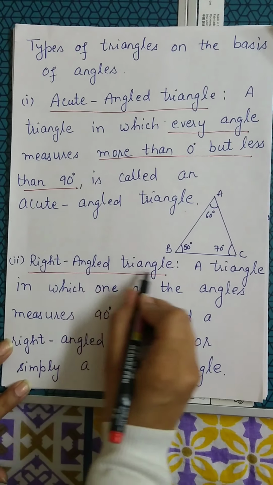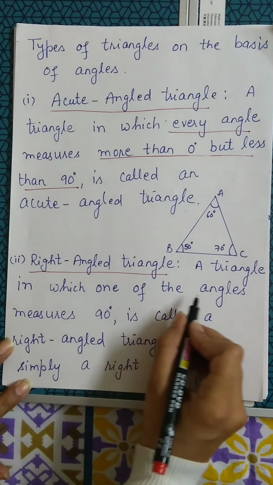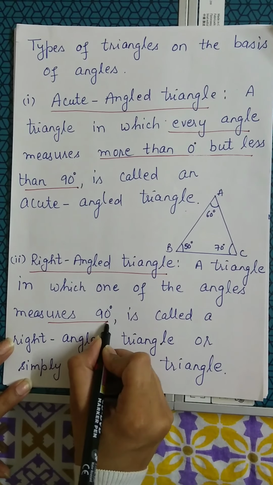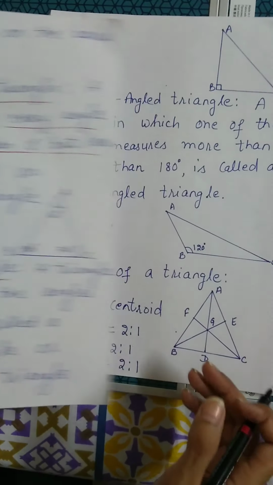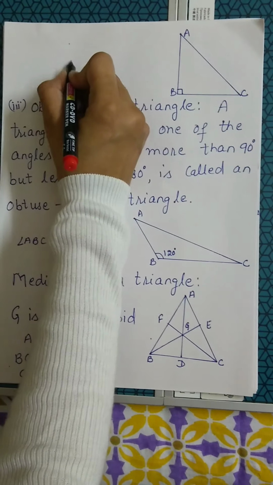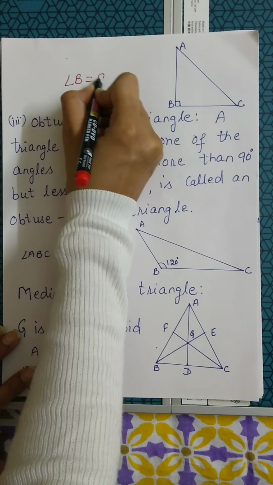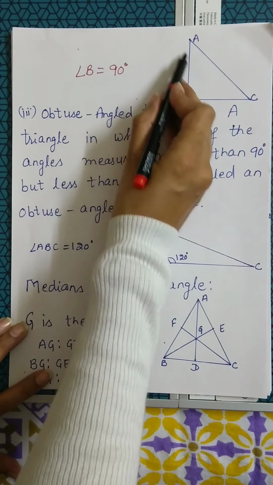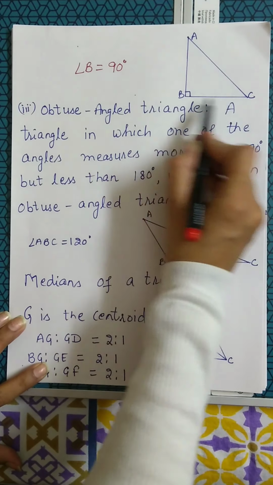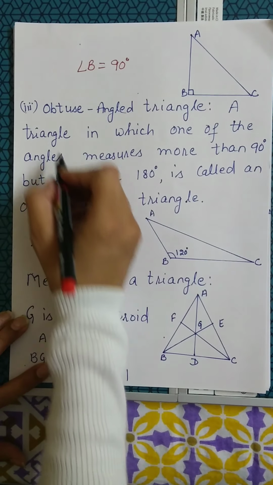Second one is the right angle triangle. A triangle in which one of the angles measures 90 degrees is called a right angle triangle, or simply a right triangle. Now in this, angle B is 90 degrees, so we can say this is a right angle triangle. AC is the hypotenuse and AB and BC are the two corresponding sides.